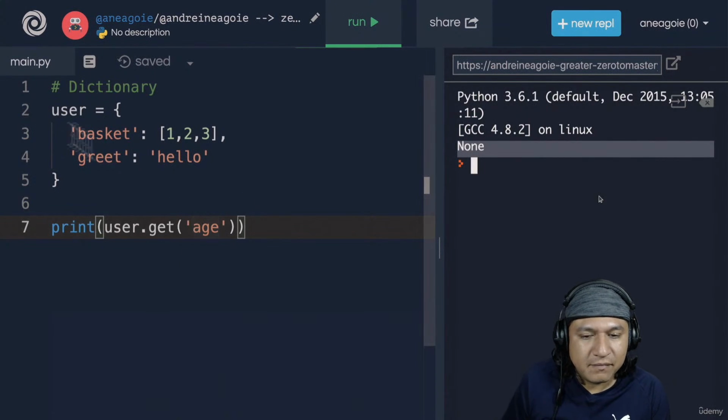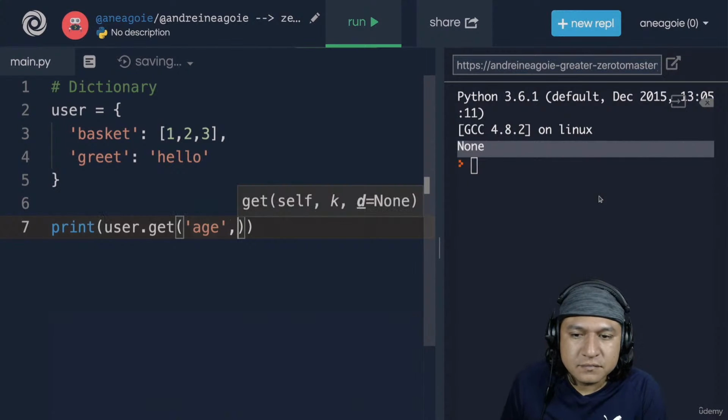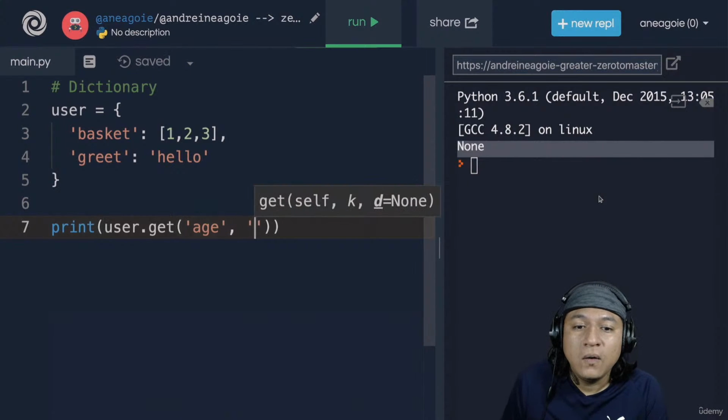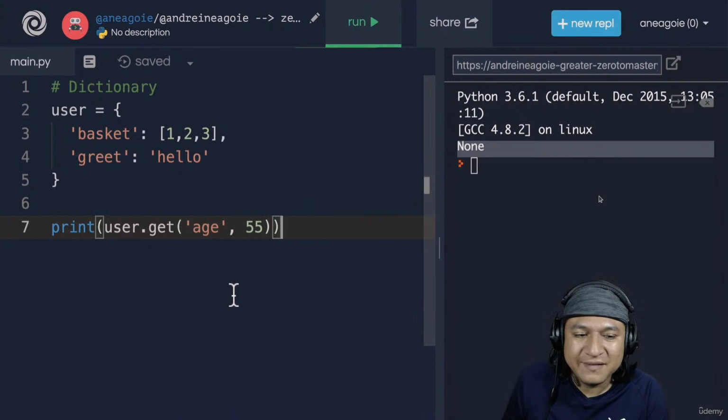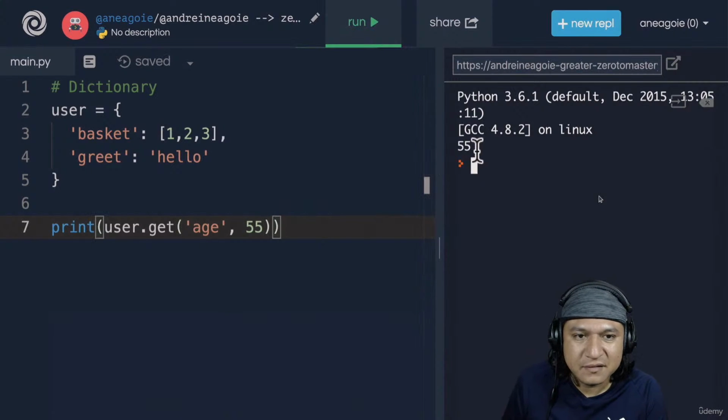By the way, if, let's say, there's no age in the user, but you want to have a default value, you can do something like this. You add a comma, and then you say whatever you want as the default value. So let's figure that out. If I click run, I get 55.